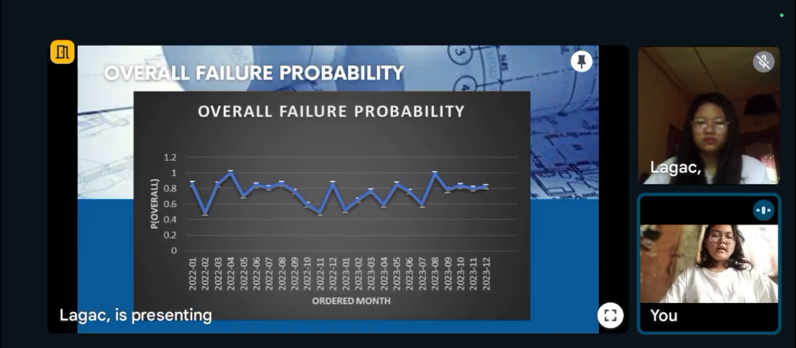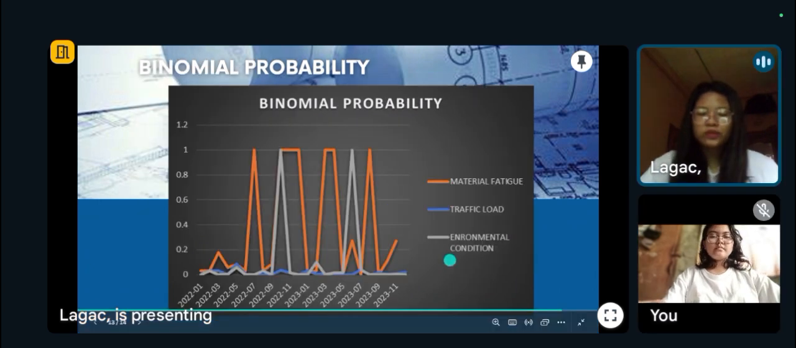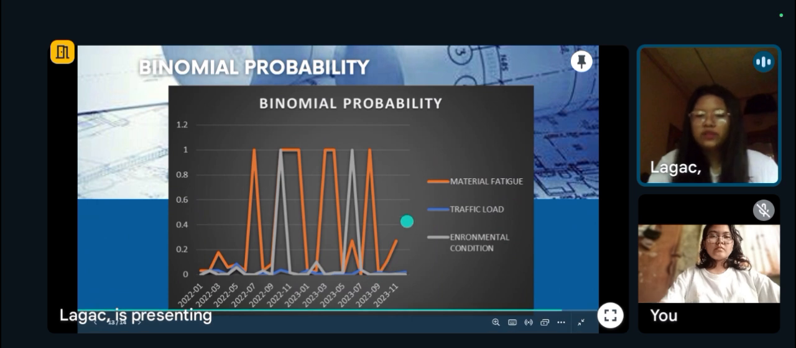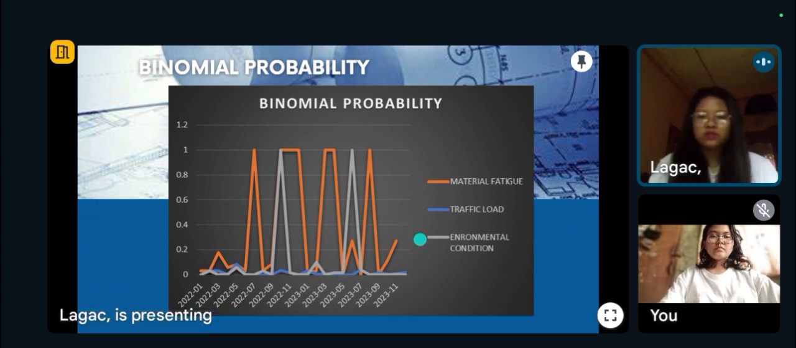Here in the overall failure probability, in conclusion, April 2022 and August 2023 show the highest risk of failure, which spikes up to 1. And here I present to you the overall binomial probability of the three factors. This is the combined binomial probability result of material fatigue, traffic load, and environmental conditions.